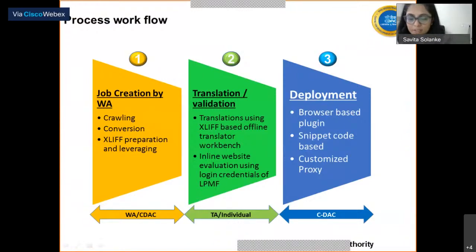Good afternoon, everyone. As my colleagues have already explained, the need for localization at this hour, and also the challenges faced by webmasters, web authorities, and translation agencies in finding particular translators, maintaining the translations, and doing websites in multiple languages.